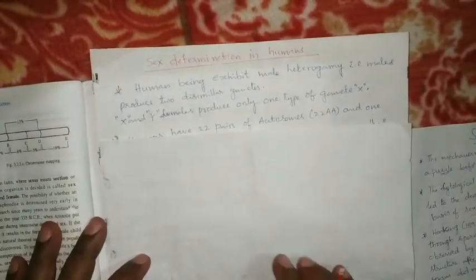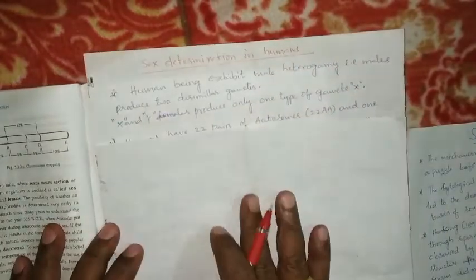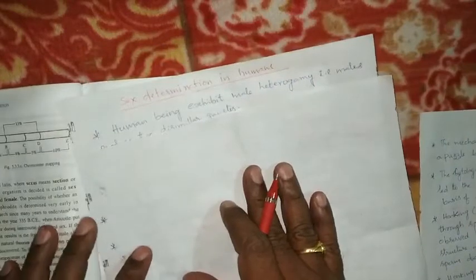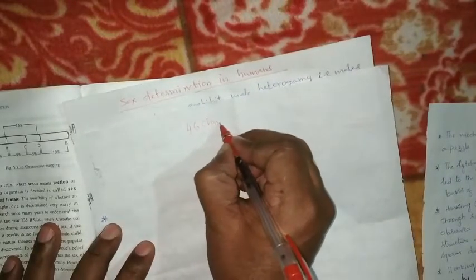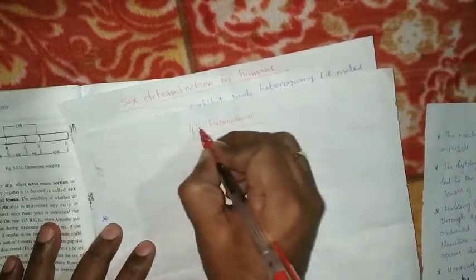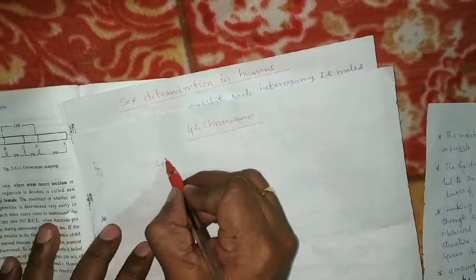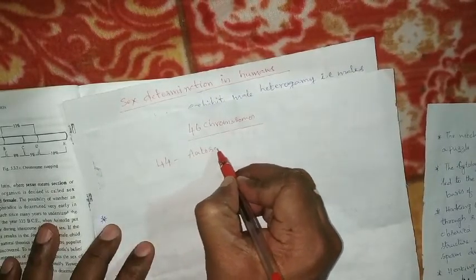Sex determination in the human being. Actually, in a human being, 46 chromosomes are present. Among the 46 chromosomes, 44 are autosomes.